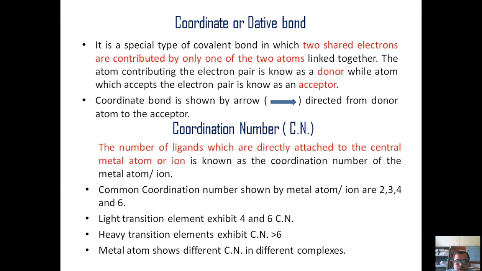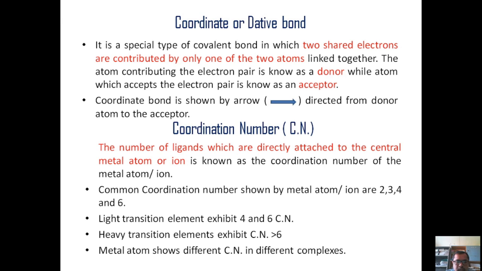Generally metals show a coordination number of 2, 3, 4 and 6. Lighter transition elements exhibit coordination numbers 4 and 6. Lighter transition elements belong to the first row and second row transition series, and they prefer coordination numbers 4 and 6 because their complexes are stable with these.